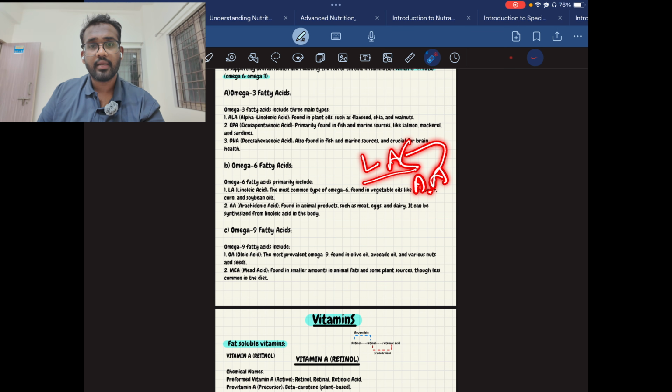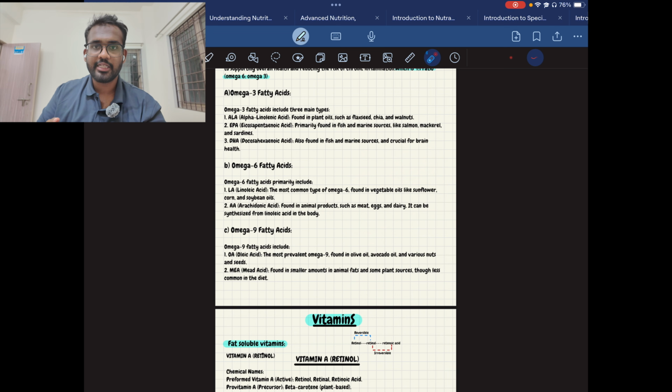So make sure there will be one question regarding this. They will ask how arachidonic acid is synthesized. Then you need to tick the answer as linoleic acid. Arachidonic acid can be synthesized from linoleic acid. So make sure you remember this point. This type of question will be asked in the AIIMS, so better you remember it.